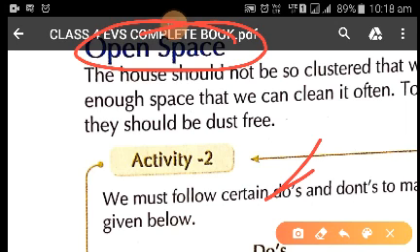So children, we have to be very careful while building a house or hiring a house. Natural calamities mean earthquakes, flood, heavy rain, drought, cyclone. So these are the natural calamities.